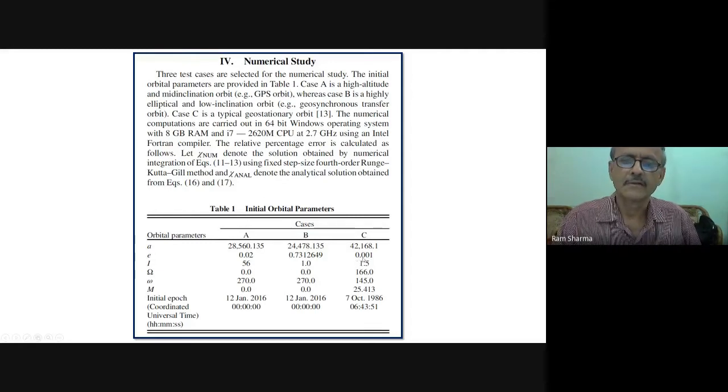Eccentricity is small, only 0.001, and inclination is 1 point something. For a perfect geostationary orbit, these should be 0. And we have to check that this gives the same time period as the Earth's rotation, which is 23 hours and 56 minutes. That gives the definition for a geostationary orbit, and all our geostationary satellites go in that way.